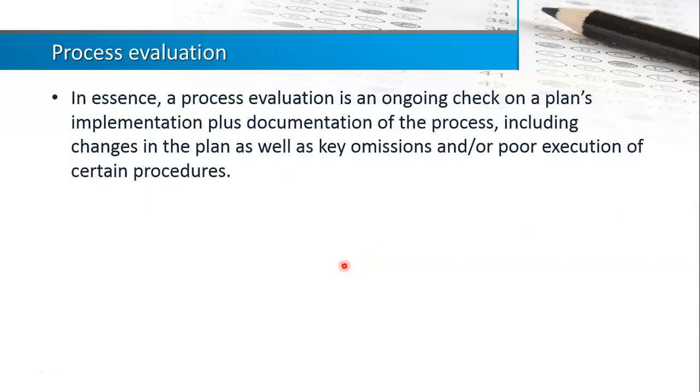Okay, and then the third one will be the process evaluation. So the process evaluation is an ongoing check on the plan, the plan implementation plus documentation of process, including the change in the plan as well as the key omissions or the poor execution of certain procedures. So when you have the resource in your context evaluation, and then you have the strategy, your plan on how you're going to use the